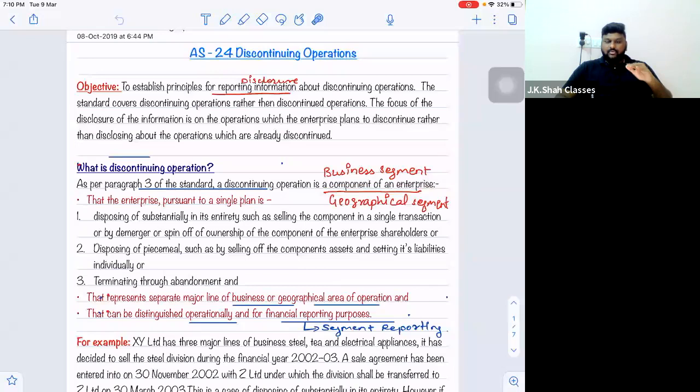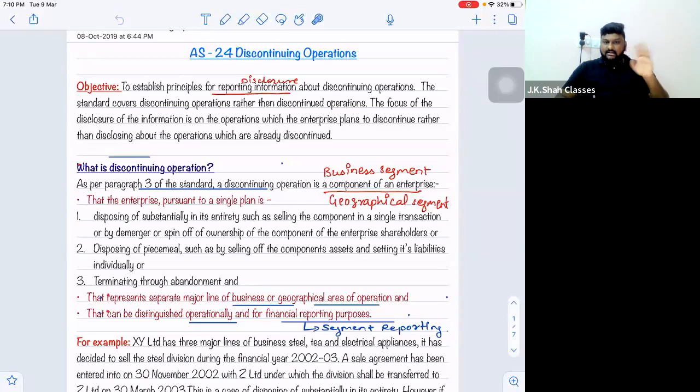It means you are planning to close down that particular operation or part of your business, right? And the process of discontinuance is going on. So you have to report all the information, that is, what type of part of the enterprise is sold, how many assets are sold, what is the profit or loss. A separate profit and loss account has to be made for such discontinuing operations. A separate cash flow statement is required. So technically, this accounting standard covers only the disclosure requirements with respect to discontinuing operations.